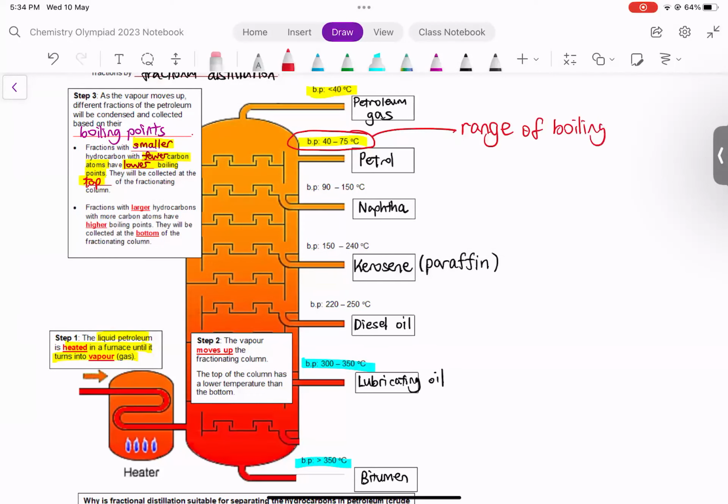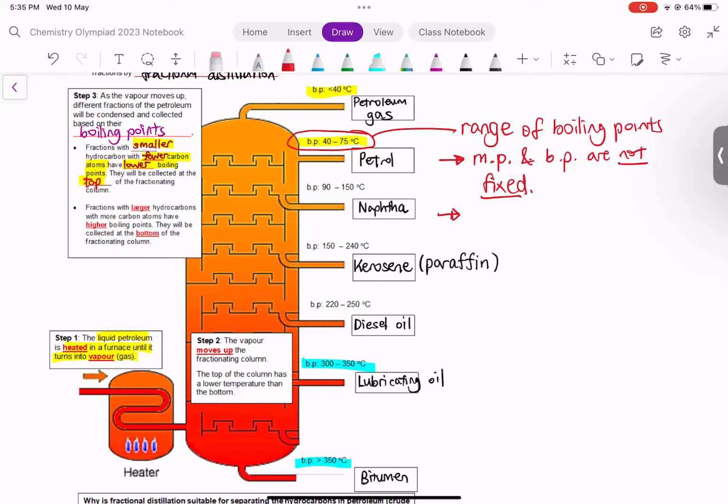They are never quoted as a single fixed temperature. So what it means is that the boiling point in this case is not fixed. Because you can see a range, this means the boiling point is not fixed.